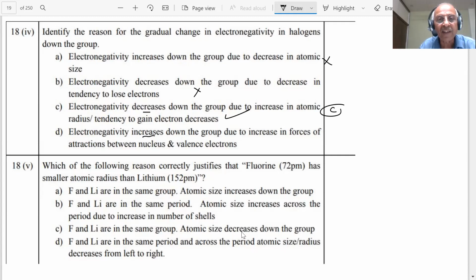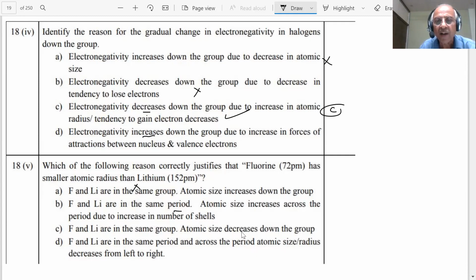Which of the following reason correctly justifies that fluorine, 72 picometer, has smaller atomic radius than lithium? Which period are they? They are in the same period. And across the period, what happens? Electronegativity decreases. Down the group, electronegativity decreases. So fluorine and lithium are in the same group. They are not in the same group. Fluorine and lithium are in the same period.